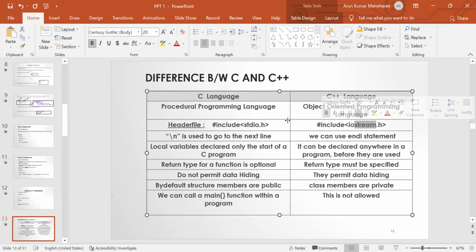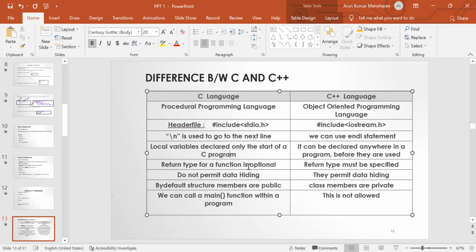In C language, we use \n to go to the next line, whereas in C++ we can use endl. In C language, the local variables are declared only at the start of the program, whereas in C++, local variables can be declared anywhere in the program before they are used. We have already discussed one example for this local variable declaration.